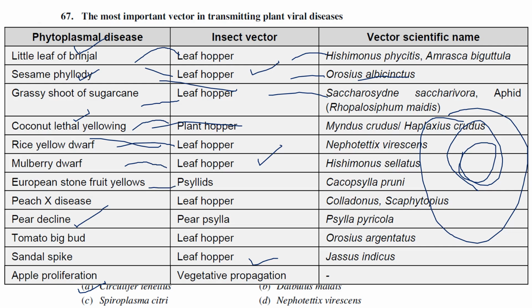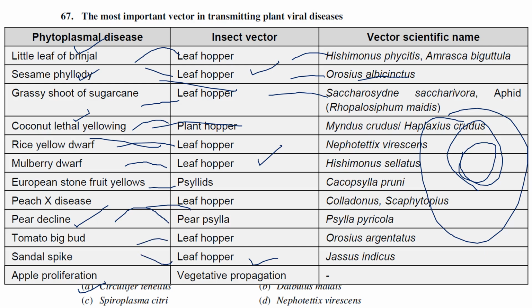European stone fruit yellows is known to be transmitted by psyllids. As I told you, the majority are transmitted by leaf hoppers, but one or two vary. One such example is European stone fruit yellows, which is known to be transmitted by psyllids. Next one is peach X disease, leaf hopper. Pear decline, pear psylla, tomato big bud, leaf hopper, sandal spike.